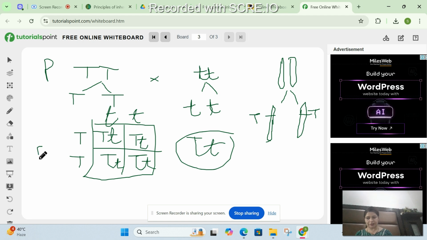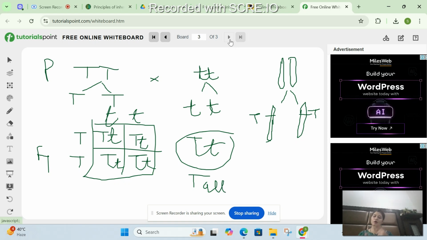So capital T, small t. This will be correct. This is heterozygous. And how will it look? What will be its phenotype? Tall. Wonderful. So this is tall. Correct. So this is the F1 generation, 100% tall, all tall.